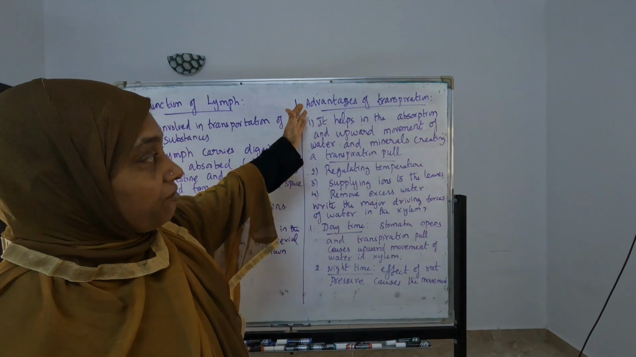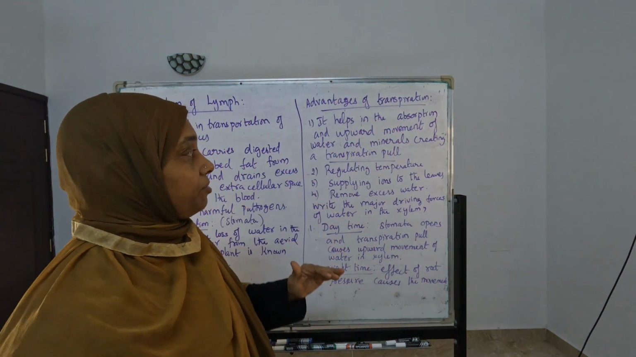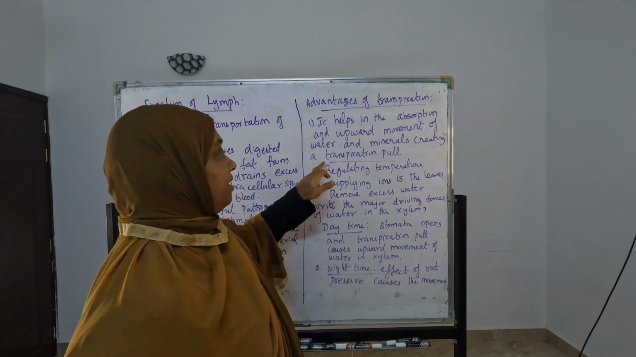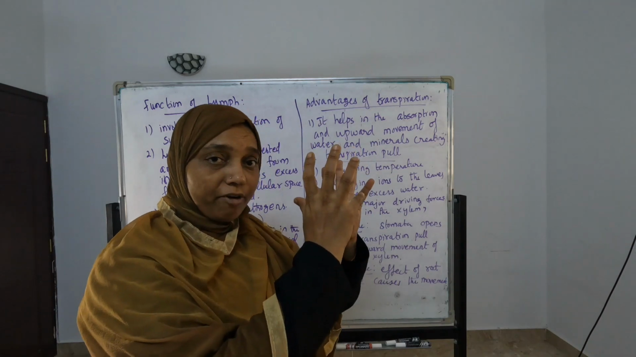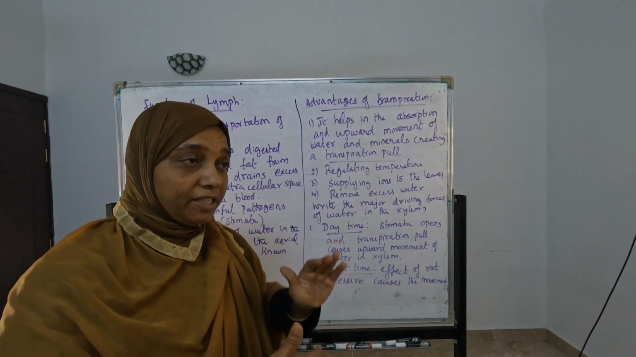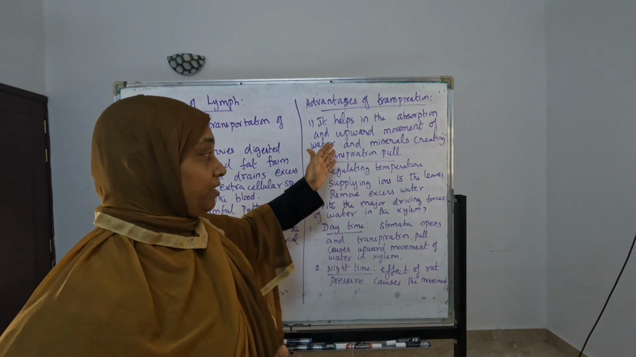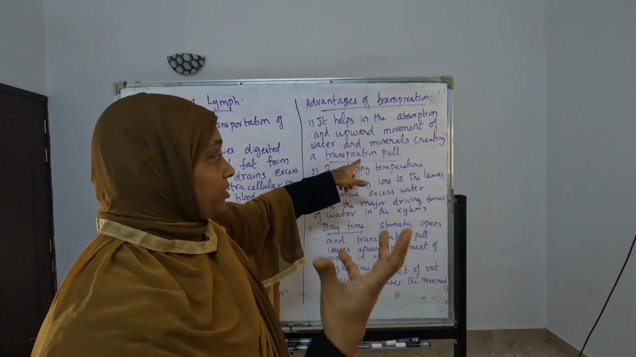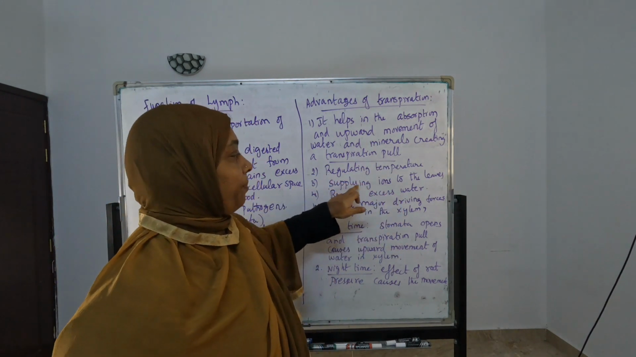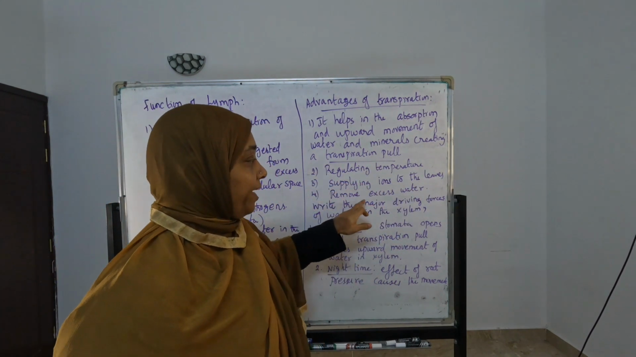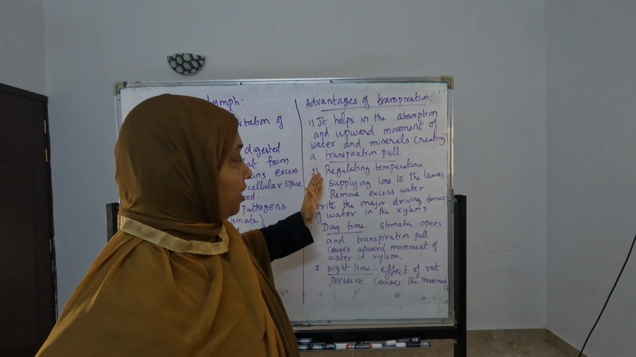And mainly the advantages of transpiration they are asking. Advantages of transpiration means what? It helps in the absorption and upward movement of water and minerals, creating a transpiration pull. To make that upward pull of water, transpiration is required. That means for water to come up to the leaf, transpiration is helping there. That pull is called transpiration pull. It also regulates temperature, supplies ions to the leaves, and removes excess water from the plant. These are the advantages of transpiration.